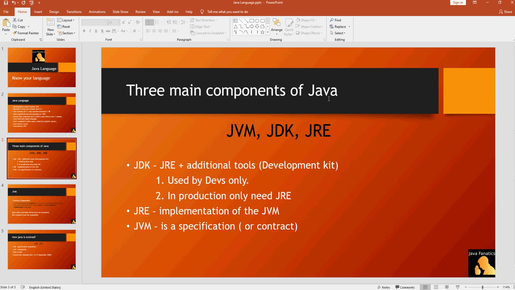They just want the JRE, which is the production environment runtime that is needed to run the Java application. So if say you're developing an application for Pick and Pay, maybe Pick and Pay don't care about the JDK. They just want the application that you've developed to run on their machine. And for that to be possible, there must be the JRE in that machine. There must be the JVM in that machine.